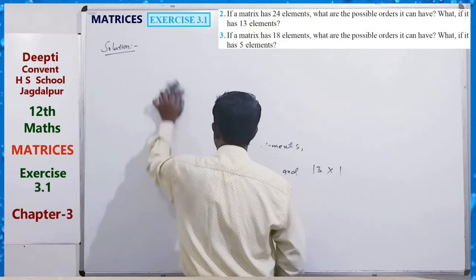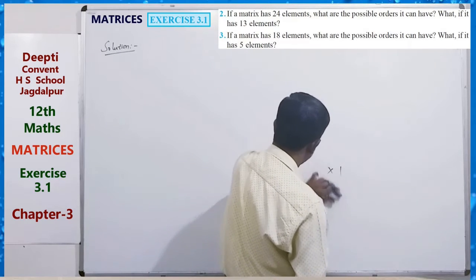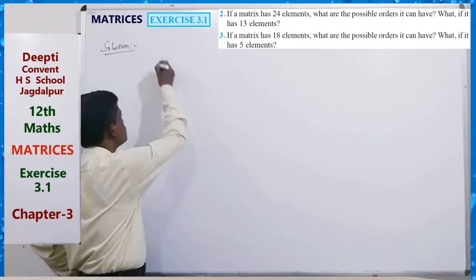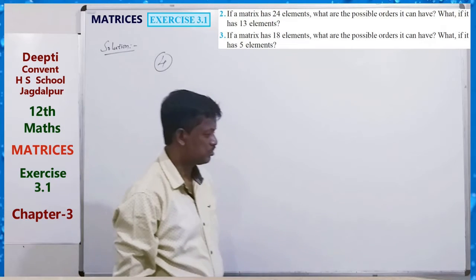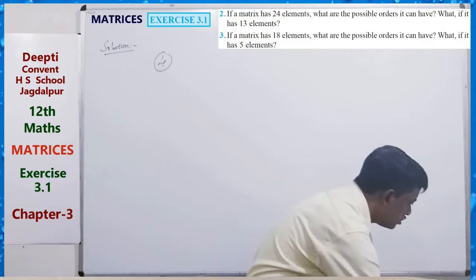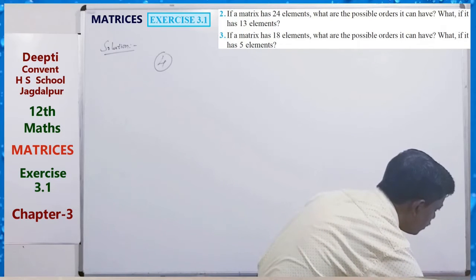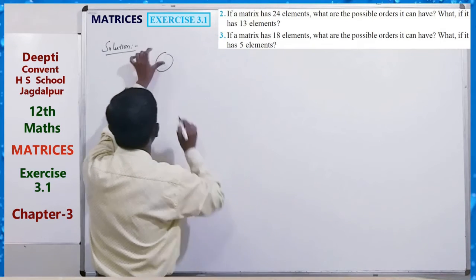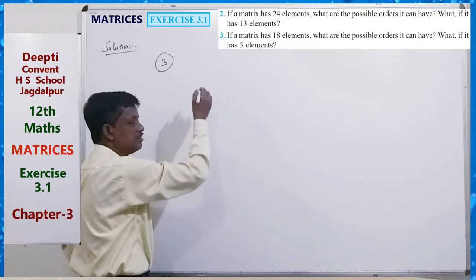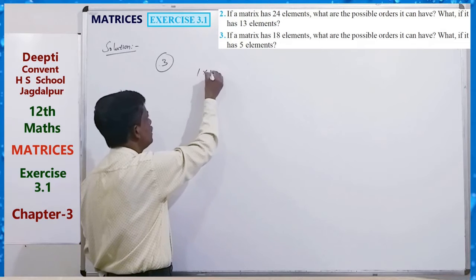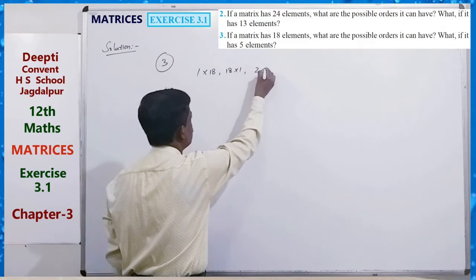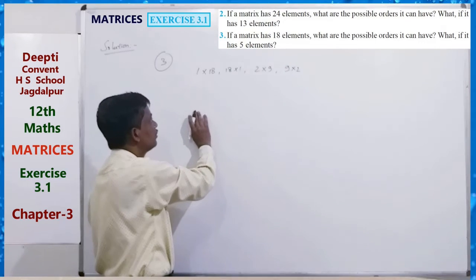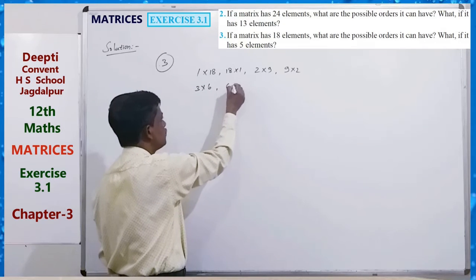And 5 is also a prime number. Third question is 18 elements. 18 elements means 1 by 18, 18 by 1, 2 by 9, 9 by 2, and 3 by 6, 6 by 3.